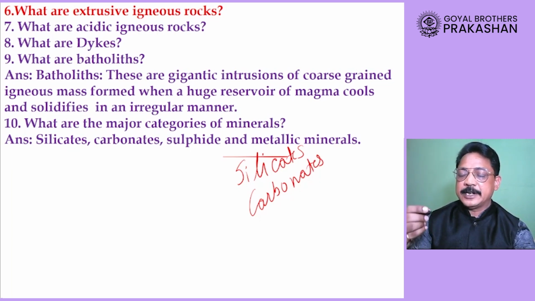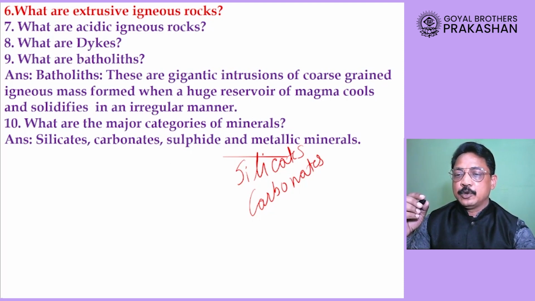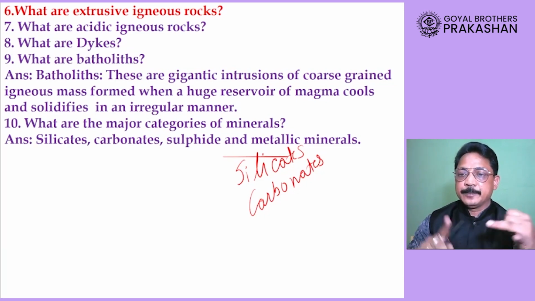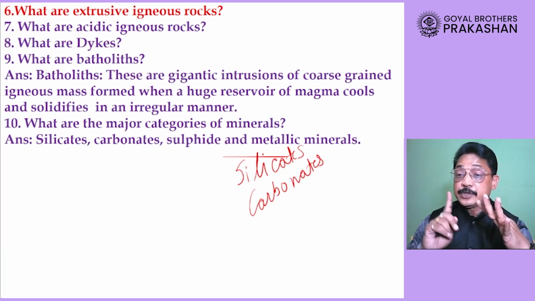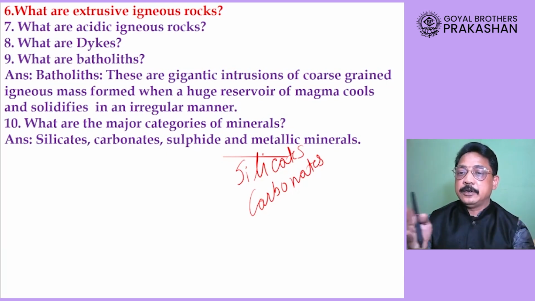Sulfides example is hydrogen sulfide, and for metallic minerals you can give many examples like iron, gold, silver, aluminium, and so on. So these are the categories of minerals: silicates, carbonates, sulfides. These all are non-metallic minerals, and metallic minerals examples are iron, aluminium, copper, gold, silver, and so on.